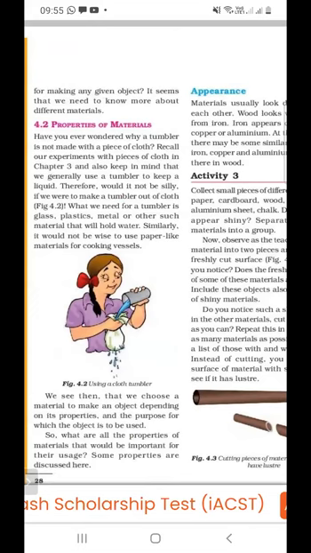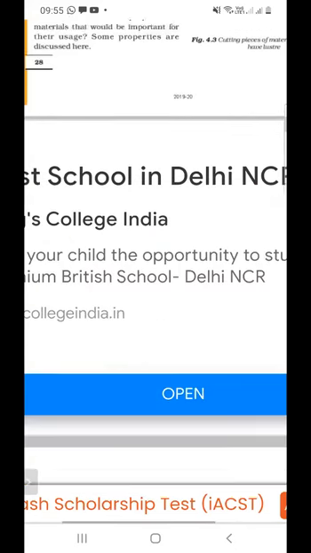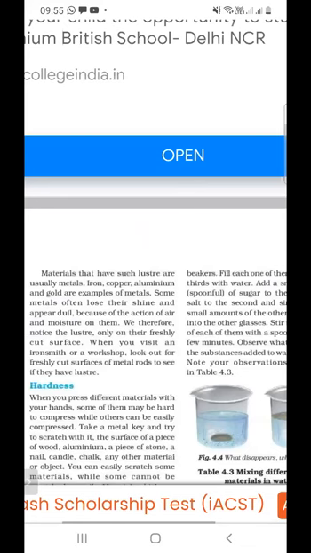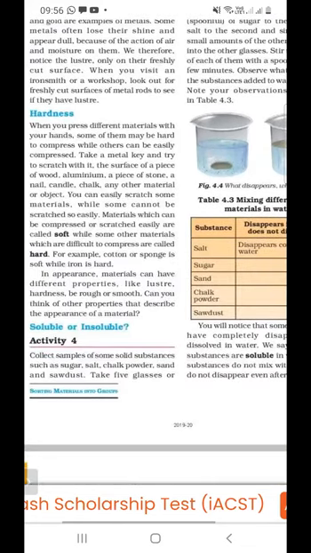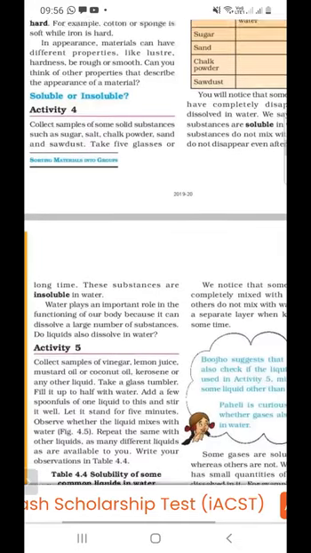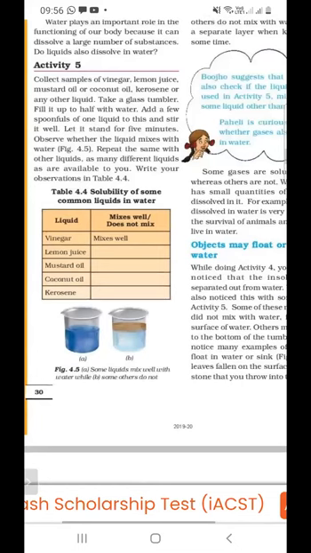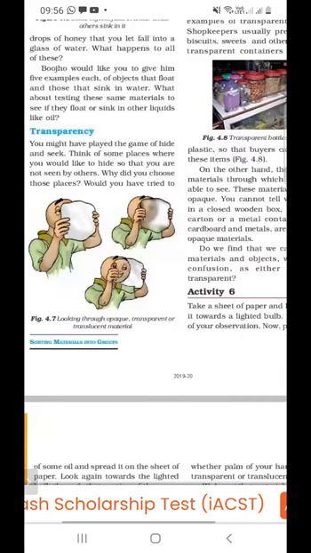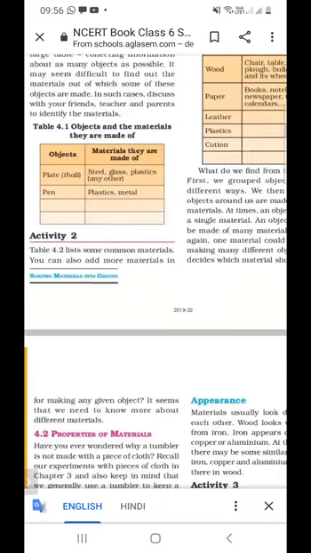In the next class, we will find the properties of material. And what are the properties of material? First is appearance, and second is transparency, hardness, and soluble or insoluble. And next is float or not float. And these are all properties of material. We will read these properties in the next lecture.